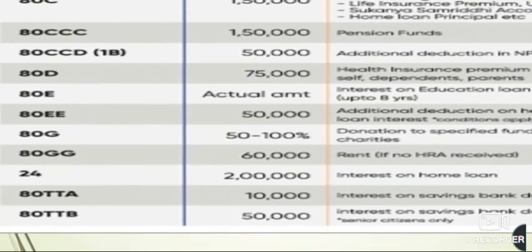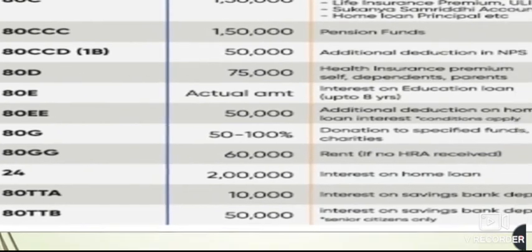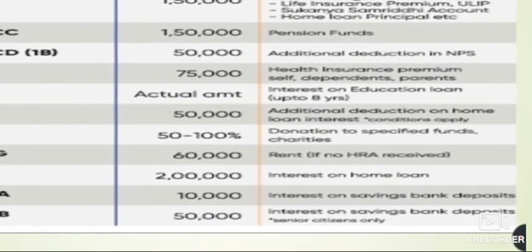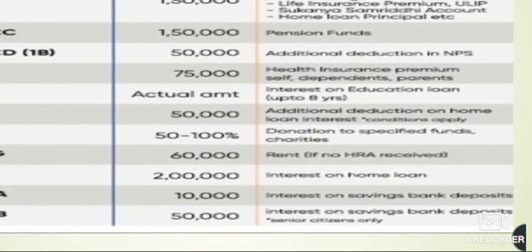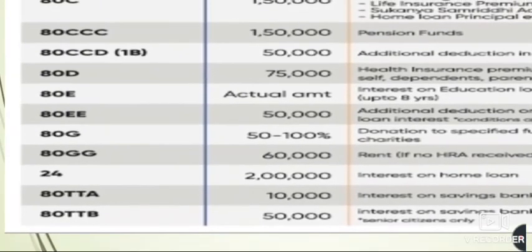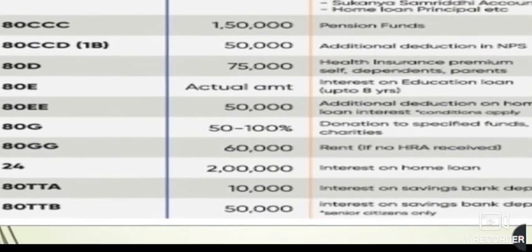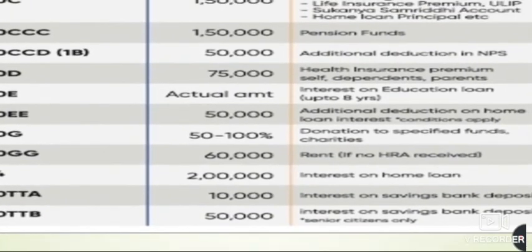Now 80EE is a deduction of rupees 50,000, which can be taken as an additional deduction on home loan interest, which is applicable only on the fulfillment of certain conditions. Now under 80G we have deduction for donations if you are donating to specified funds or charities. Now this depends upon the case in which you are donating.